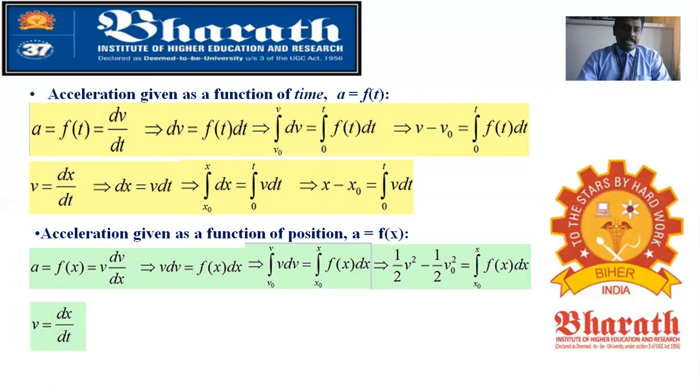So v equal to dx by dt. Again, acceleration we had made, and again we are going to go for velocity. Okay. So now in velocity, again the same thing. It is dx by v equal to dt. So integration of dx by v will be equal to integration of dt. So dx you are integrating, so you have the limit x naught to x, and integration of dt, that is the change in time, okay, that is what dt.